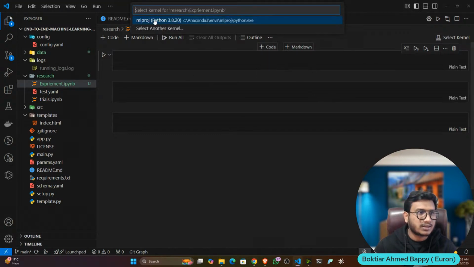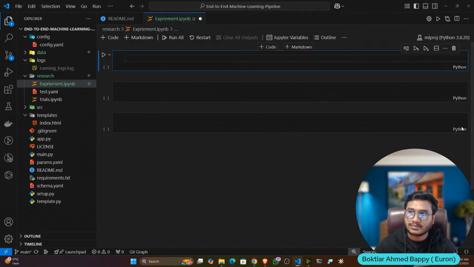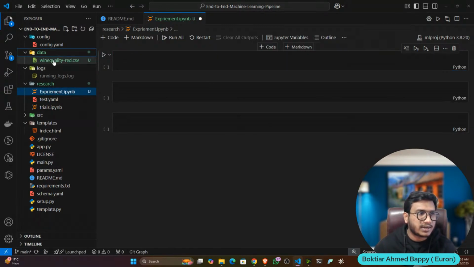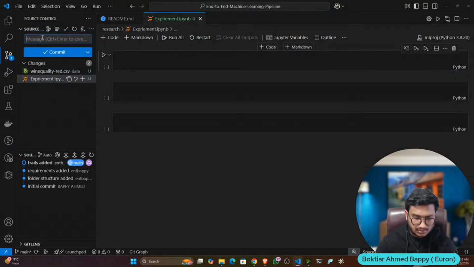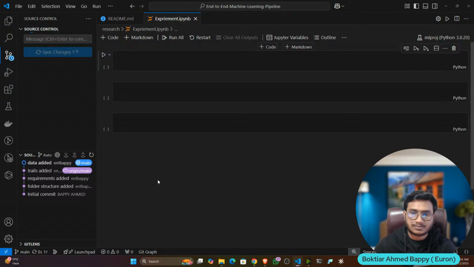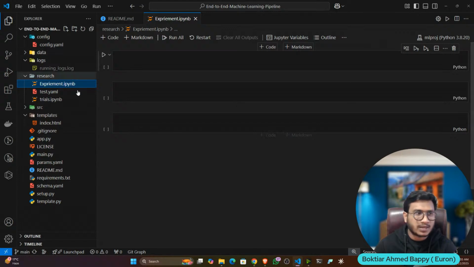Let me select the kernel, ML project. Everything is fine, I think. Here I already kept the data, guys. You can see in the data folder, I already downloaded the red wine quality data.csv from the Kaggle website and kept it in the data folder. Let me push the data as well to my GitHub. Data added. It's done. Now you can refresh the GitHub page, and from there you can get the data.